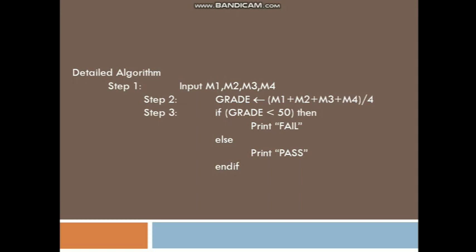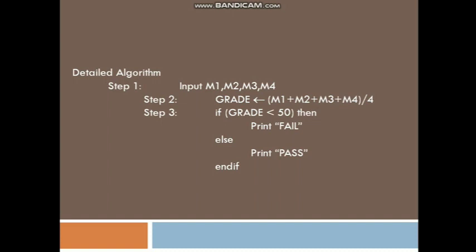Then step number 3 says the grade will be calculated by the previous step. So the grade will have some value. If you keep on assigning values to all 4 variables, for example, M1 is 31, M2 is 34, M3 is 35, M4 is 36, and you add all the 4 subjects and divide by 4, you will get some value.